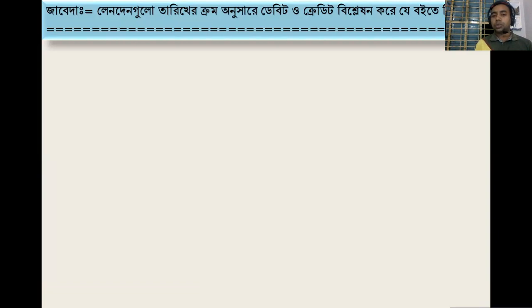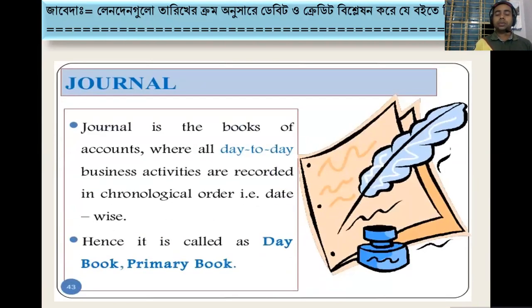That means the book in which transactions are recorded in the sequence of date, explaining the debit and credit. The journal is the book of accounts in which all day-to-day business activities are recorded in chronological order, that is, date-wise. Hence, it is called a day book, that means the book of primary.